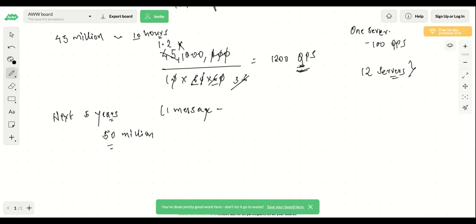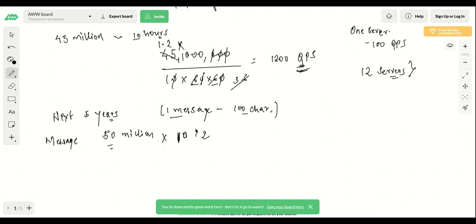One message can be of around 100 characters. And on an average, a user interacts with 10 different users, correct? And they send approximately 2 messages to every user.